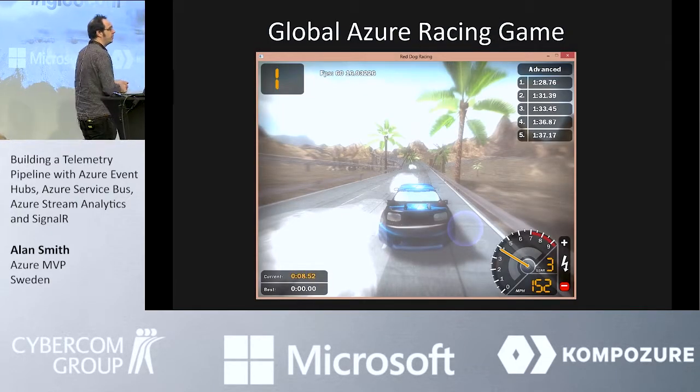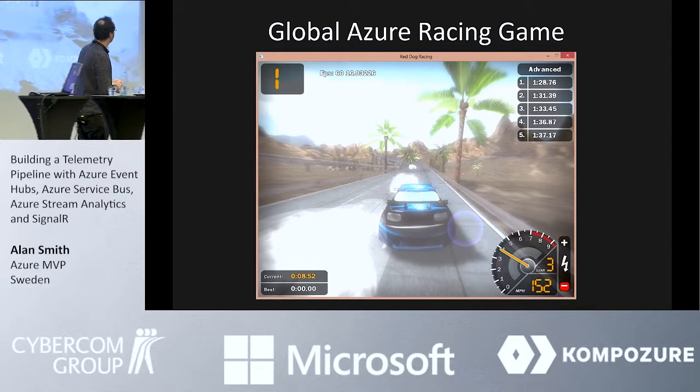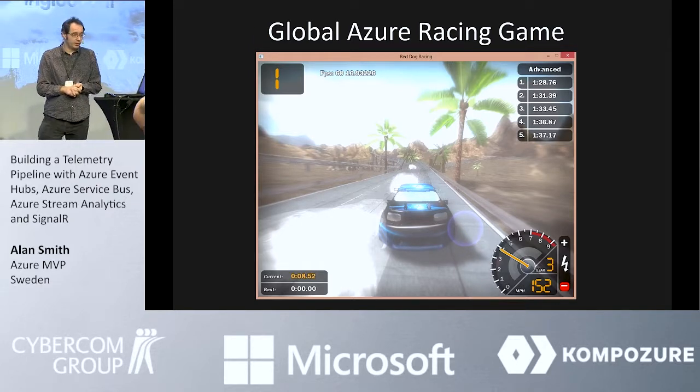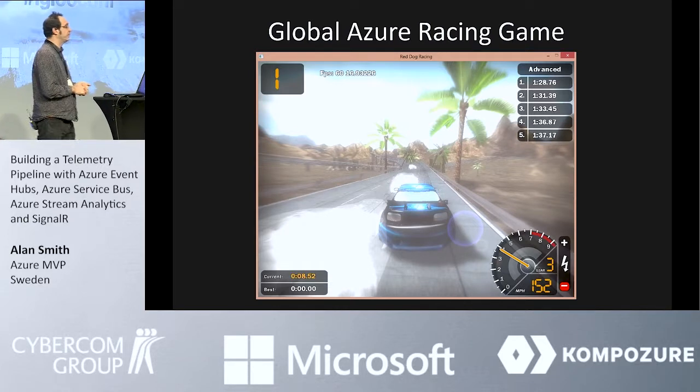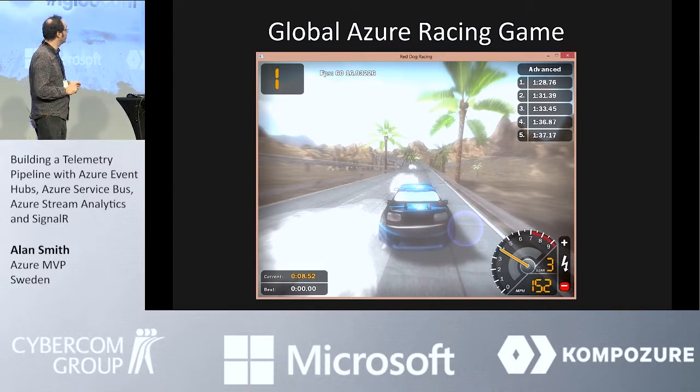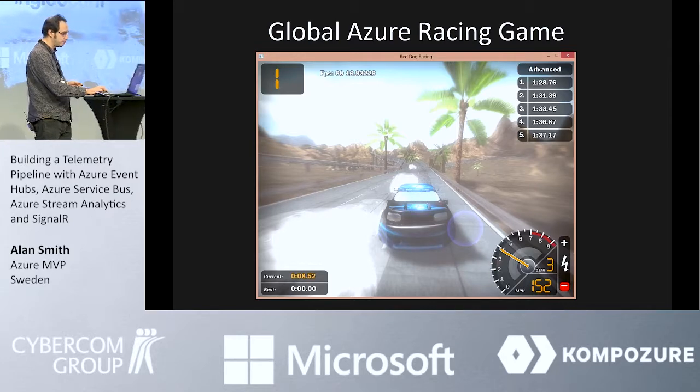It started out life as a sample called XNA Racer, which is built for the XNA platform. I've spent an unhealthy amount of time customizing this and doing graphics changes, rewrites on the physics engine, all kinds of different stuff to be able to make it more playable. And then also done a lot of integration with Microsoft Azure.